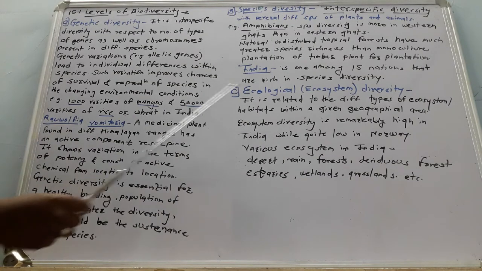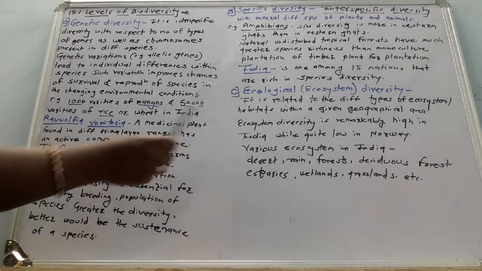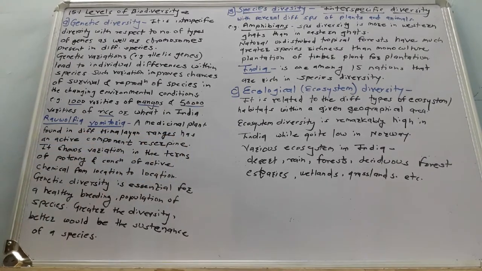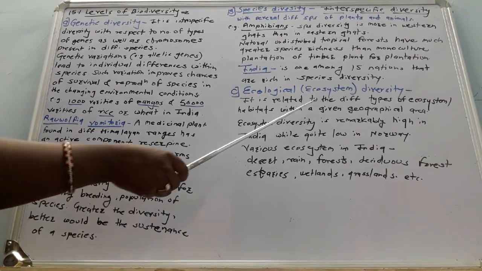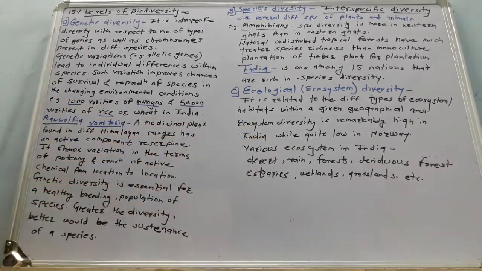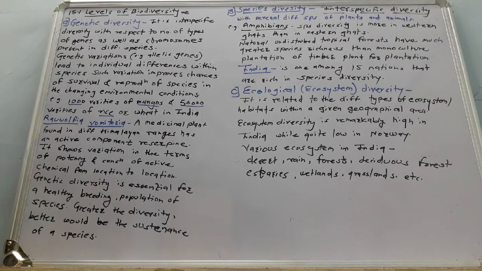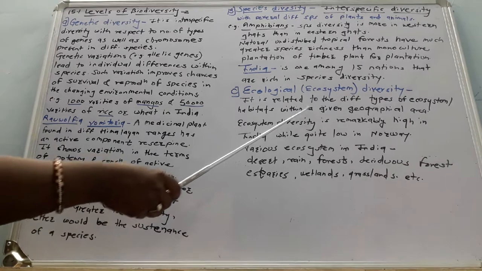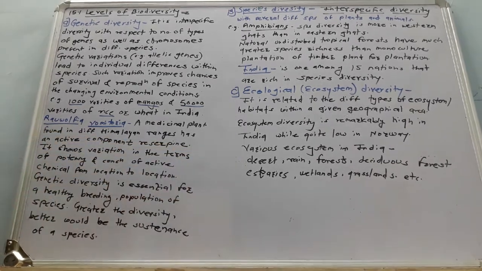Then the third type is ecological diversity, also known as ecosystem diversity. It is related to the different kinds of ecosystems on the basis of habitat of particular organisms within a given geographical area.